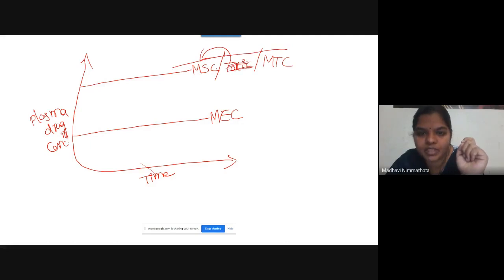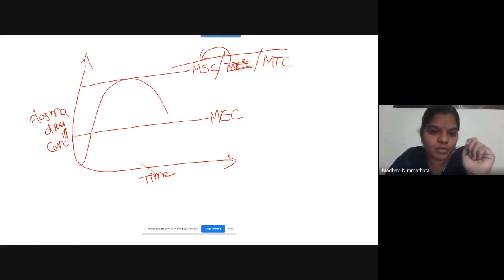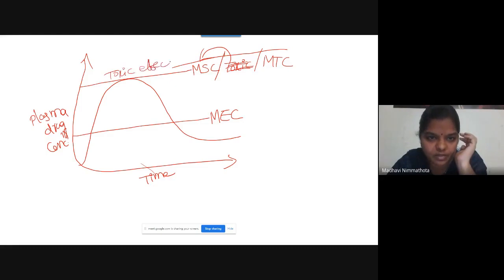This is the maximum of tolerable concentration. Your drug peak will be like this. If your plasma drug concentration goes above the MSC level, it leads to some toxic effects, right?